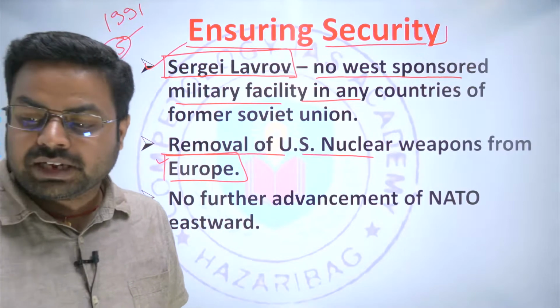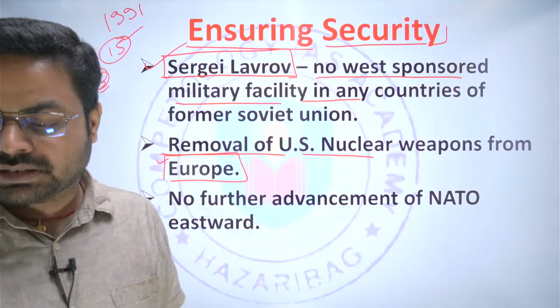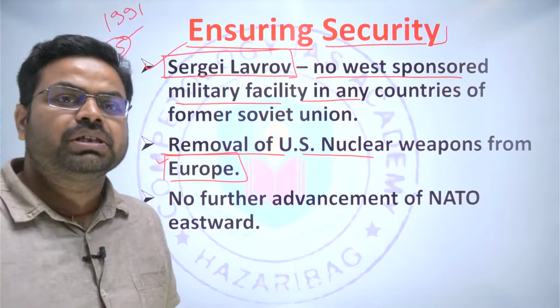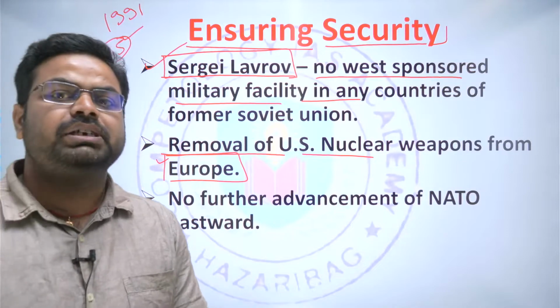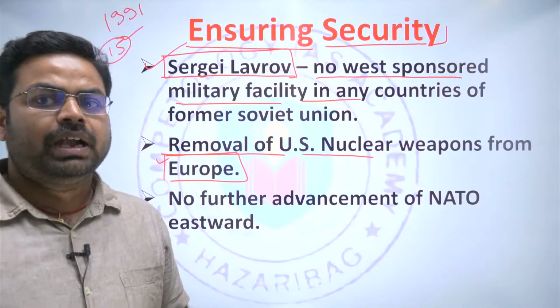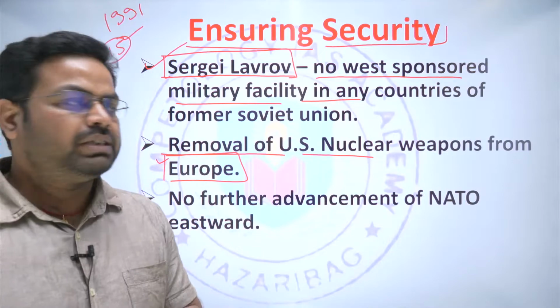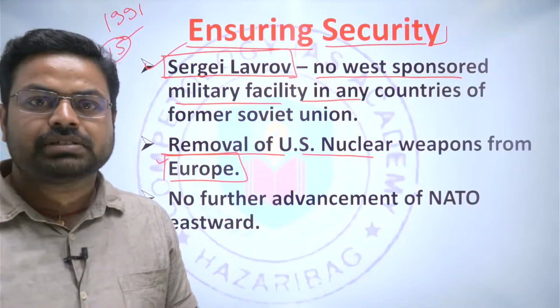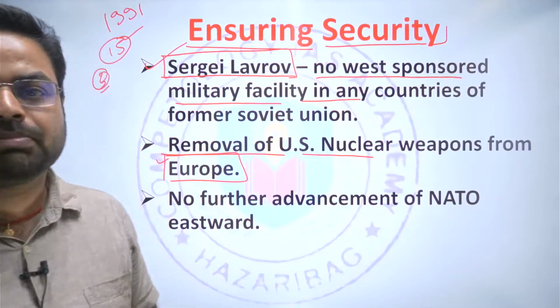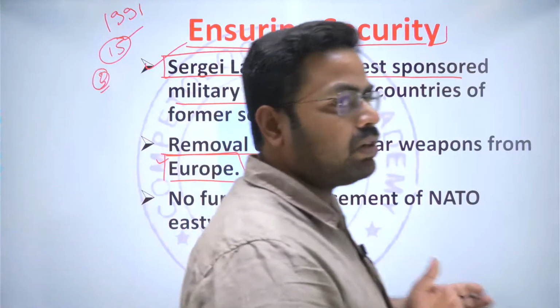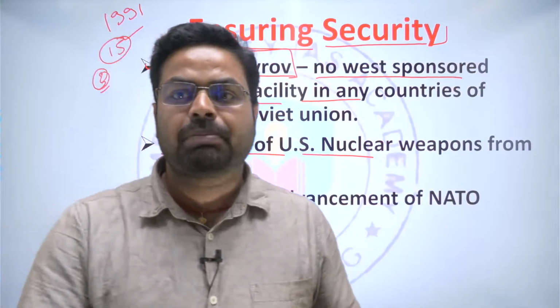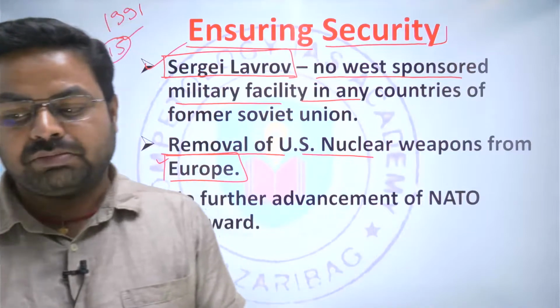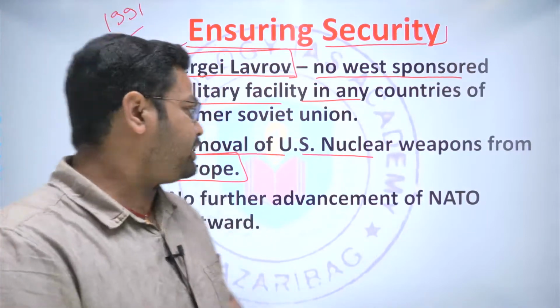And next is the removal of US nuclear weapons from the European continent. Basically, other than the United States, various other states also have nuclear weapons, but the United States nuclear weapons are more potent, more dangerous, and have a higher range. That is why Russia feels threatened by the nuclear weapons already stationed in the European continent, and Russia wants these nuclear weapons to be removed from the European continent, right?